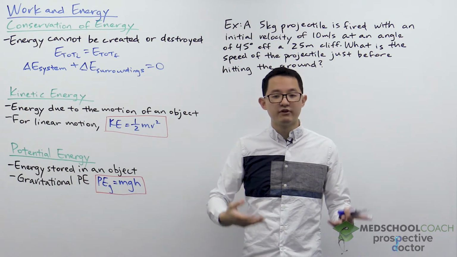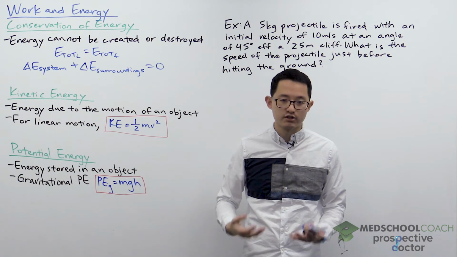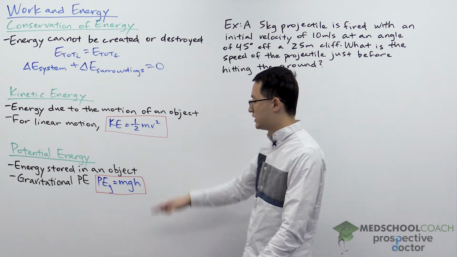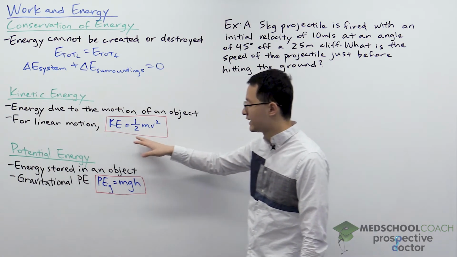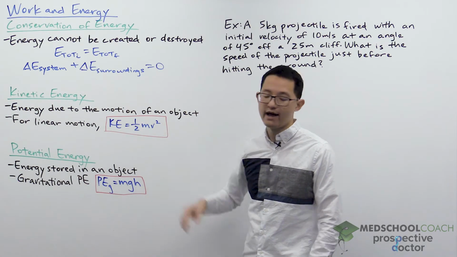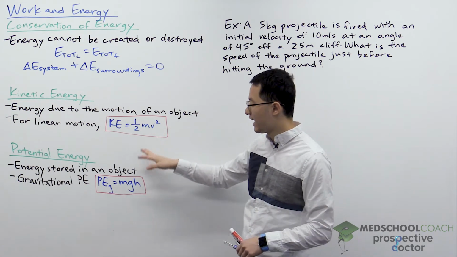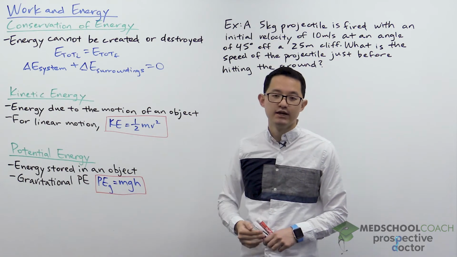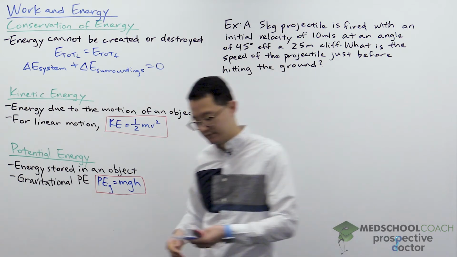For the MCAT, we focus mostly on translational kinetic energy, which has the following equation. Kinetic energy is equal to 1/2 mv squared: 1/2 the mass times the speed squared of the object.